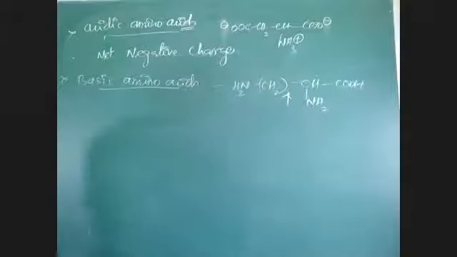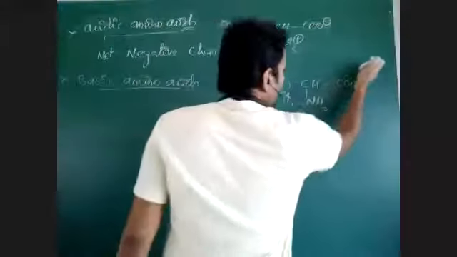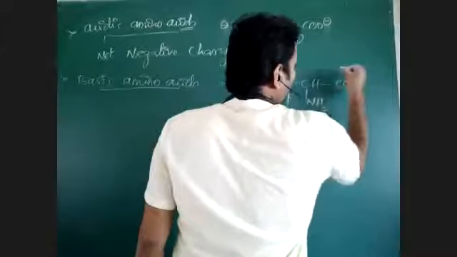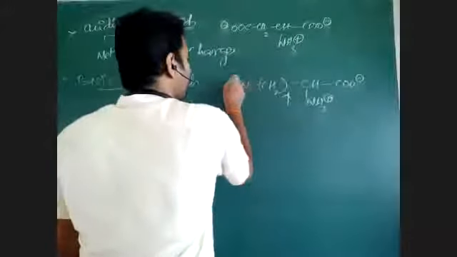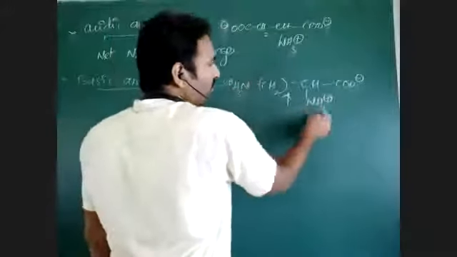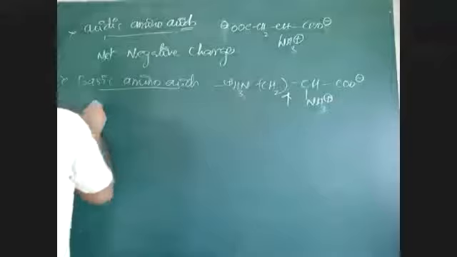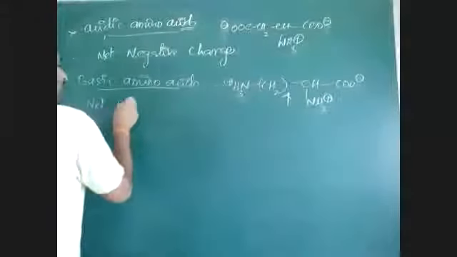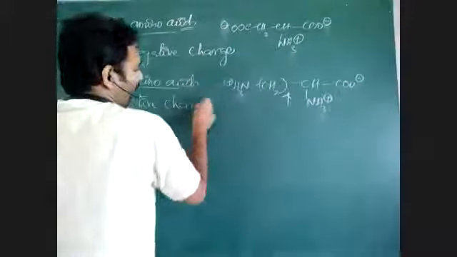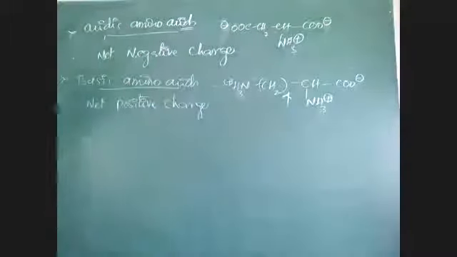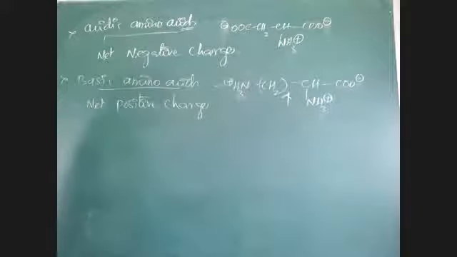It carries a positive charge because the COOH group will be converted into COO minus, and NH2 will become NH3 plus, and this one also NH3 plus. Now that is 2 plus and 1 minus. So they carry net positive charge. Acidic amino acids carry net negative charge and basic amino acids carry net positive charge.